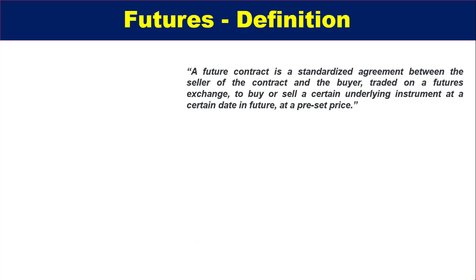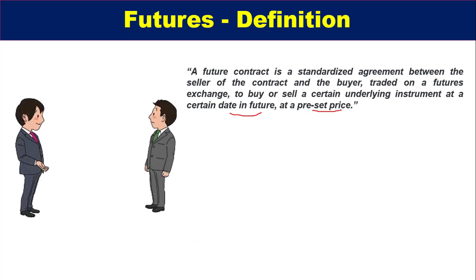A futures contract is a standardized agreement between the seller of the contract and the buyer, and it is traded on a futures exchange to buy or sell a certain underlying instrument at a certain date in future and at a preset price.